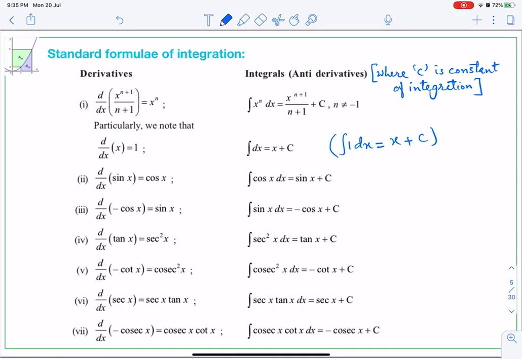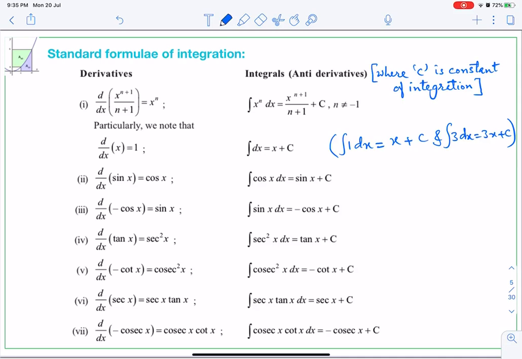And in the same manner, integration of any constant 3 dx will be 3x plus c. So whatever is the constant, we will multiply it by x. Remember like that.